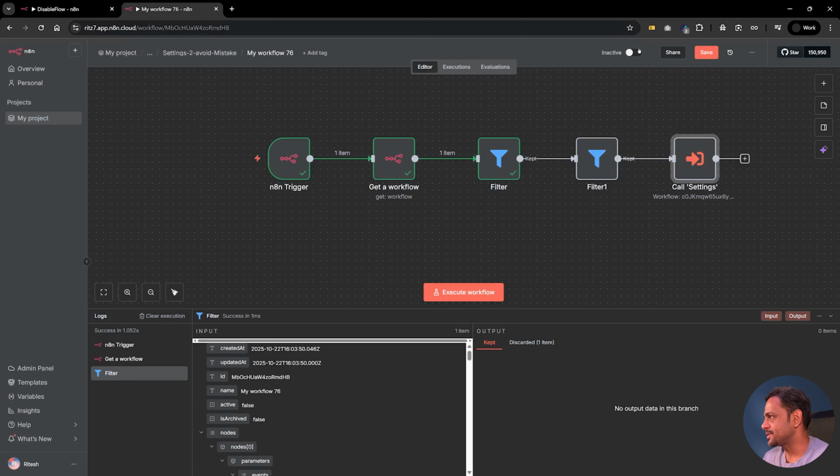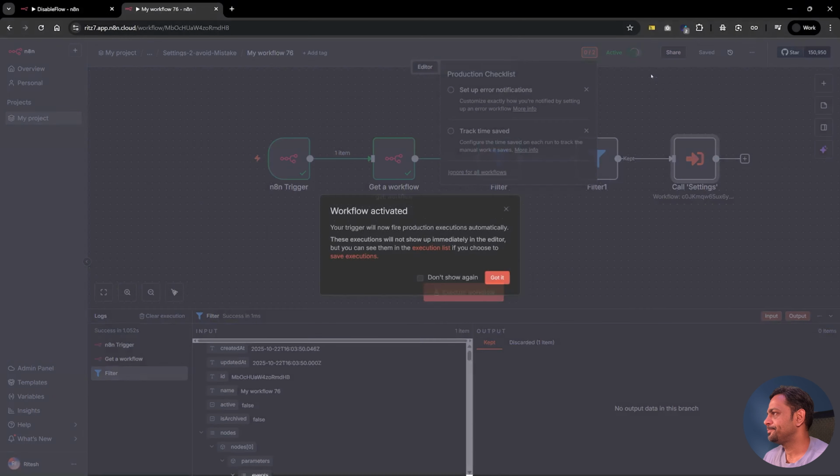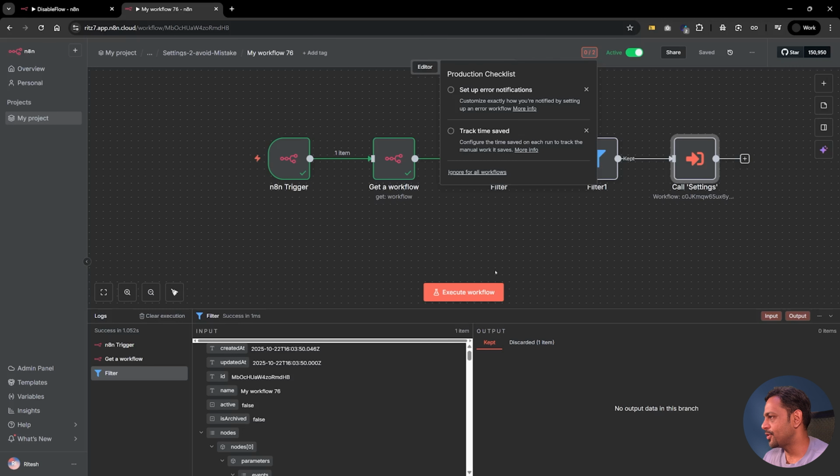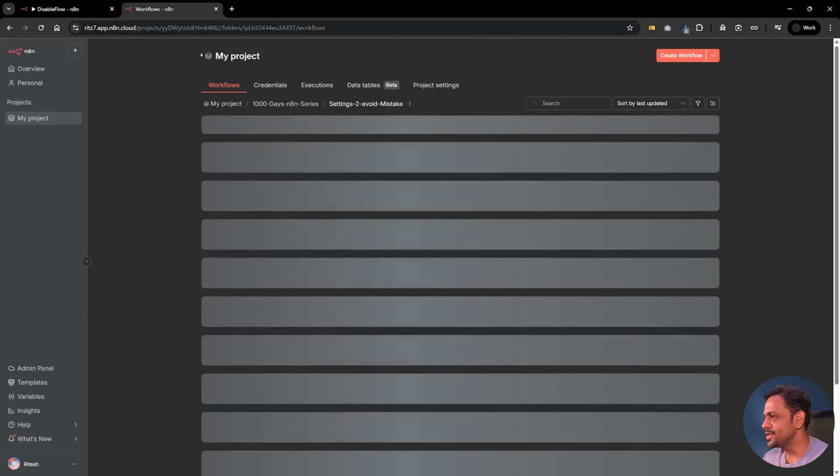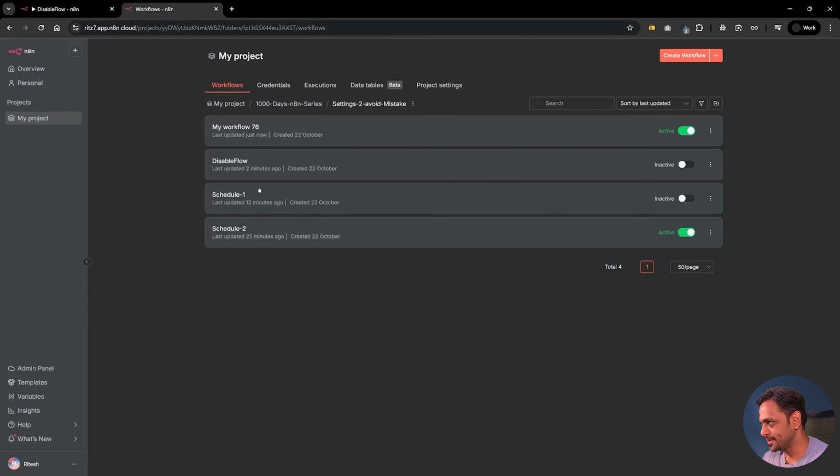Let's see what happens. Now I'll click on save. Now I'll enable this. Let's click on OK. And this is fine. Let's quickly check if this is saved. We cannot enable this because this is a sub workflow. I'll go back to the folder and schedule 1, which was of sockets. I'm going to enable this.